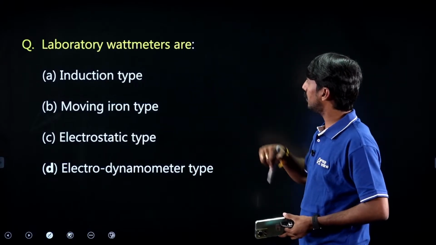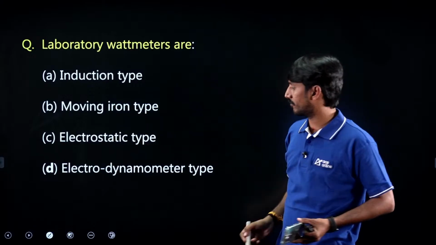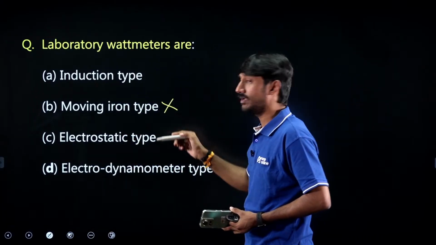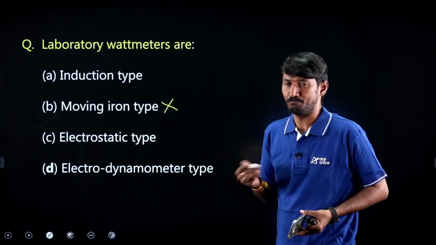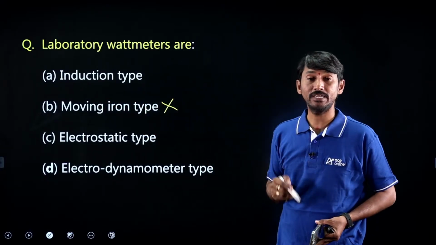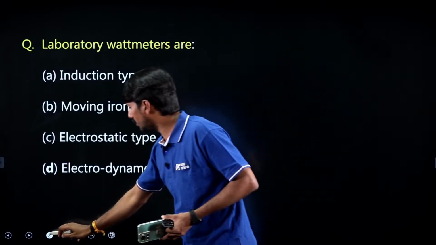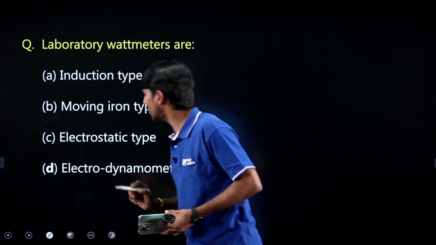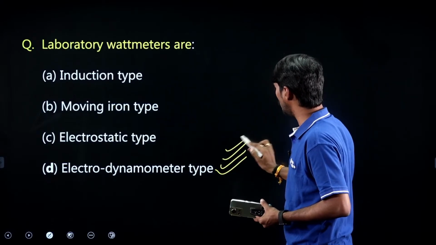Here, which type of wattmeter is used in the laboratory? First of all, moving iron wattmeter is not there, and electrostatic type, no. Induction type wattmeters are there, but the laboratory type of wattmeter which is generally used is obviously the electrodynamometer type.